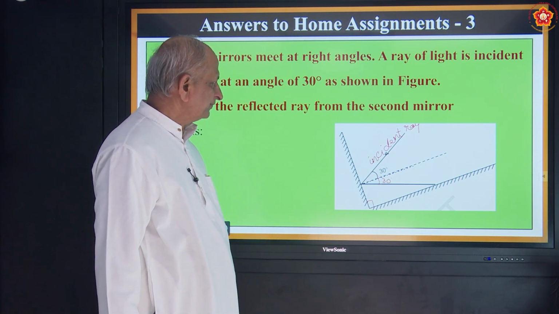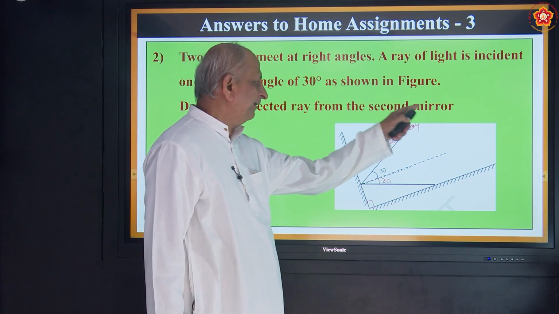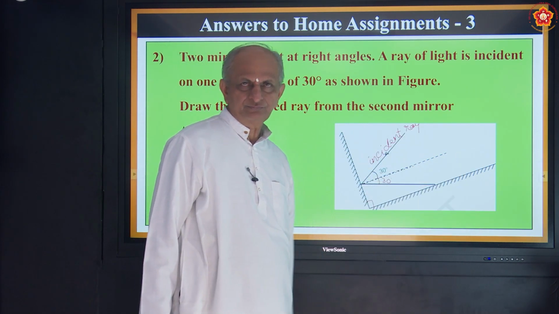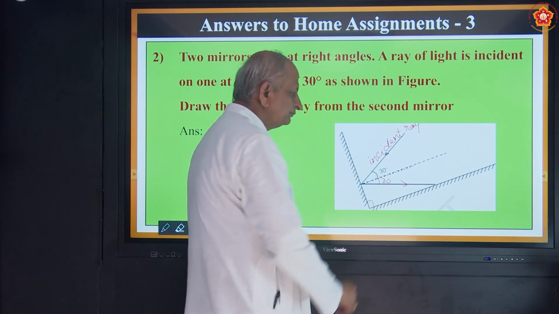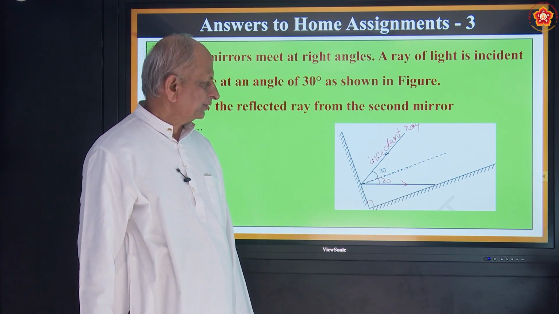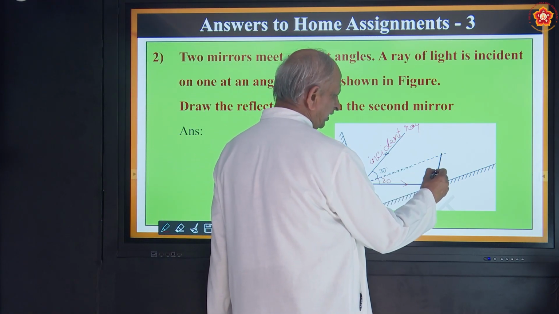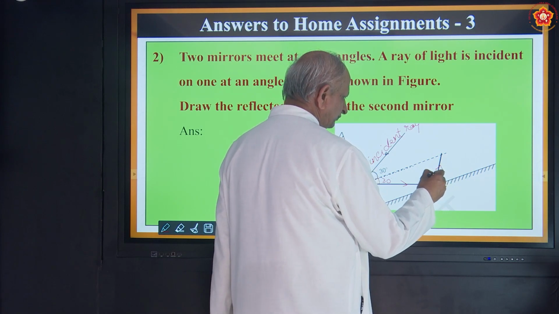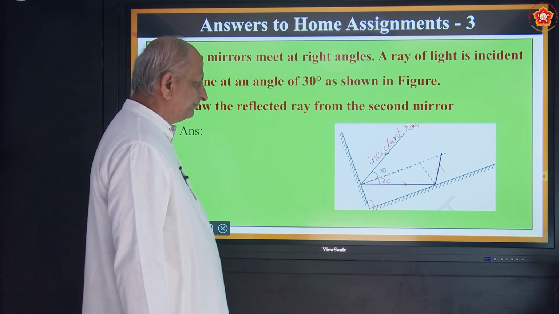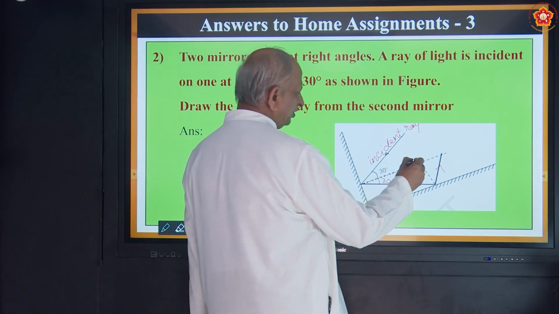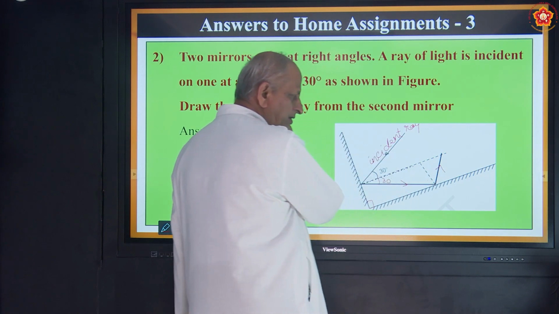Now what is the next step? They are asking to draw the reflected ray from the second mirror. This is the second mirror, so this is the angle of incidence for the second mirror. Correct? So what is the method? This ray gets reflected here. And how to measure the angle? Then you have to draw a normal. When the normal is drawn, this angle should be equal to this angle.